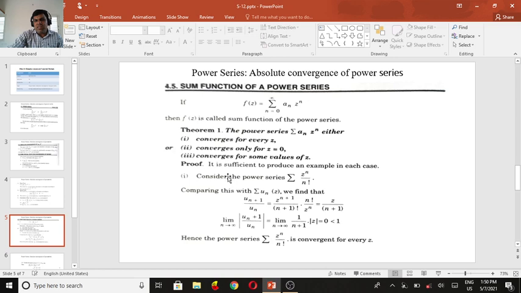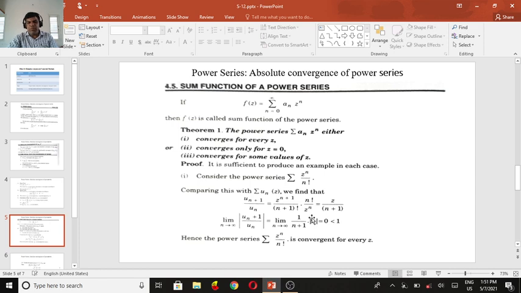It is sufficient to produce some example in each case. So consider the power series of the form summation z^n divided by n factorial. By using the ratio test, we find u_(n+1) divided by u_n is equal to z power n plus 1 divided by (n+1) factorial, divided by z^n divided by n factorial.